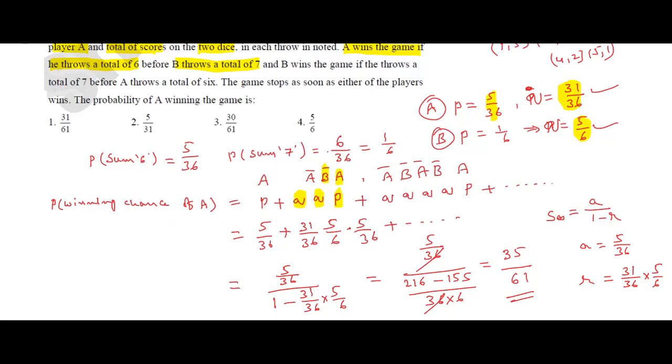One Q is related to A, one Q is related to B. Yes or no? That's why remember carefully how to apply the values. Okay. So finally we got 30 by 61. Which option is correct, students? Third option.